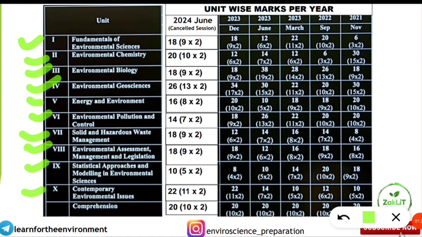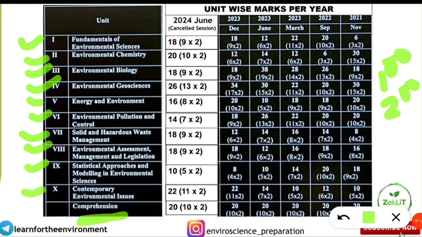You must be knowing in paper 2, that is the main paper of environmental science, 100 questions are asked. Yes, 100 questions, each carrying 2 marks, that is 200 marks, and no negative marking is there. So 10 units along with the comprehension. A reading passage will also be given, as it is coming in the exam as per the pattern.